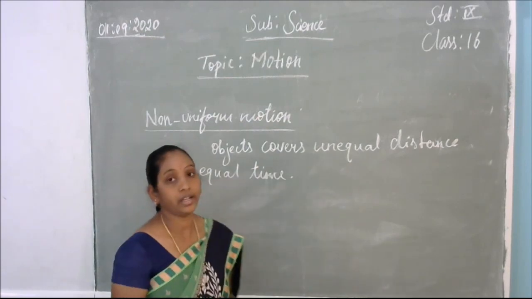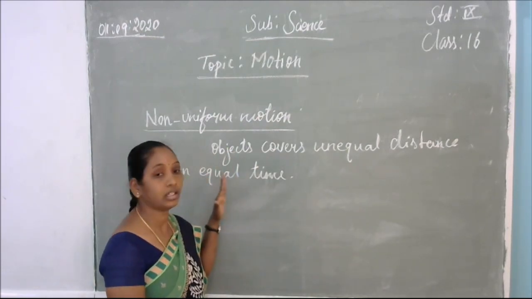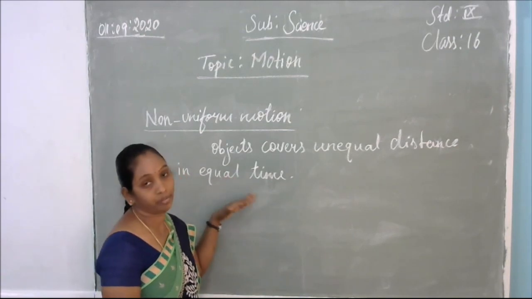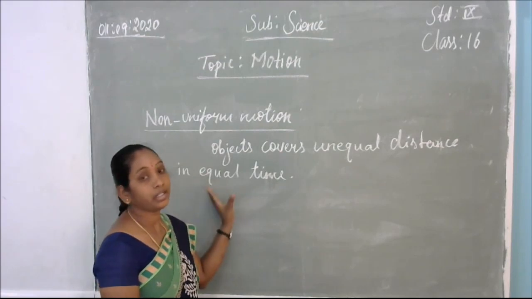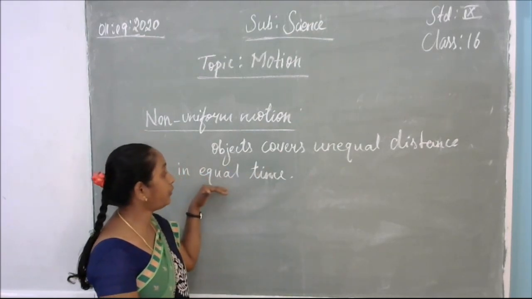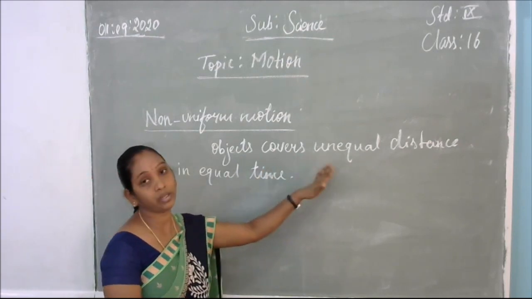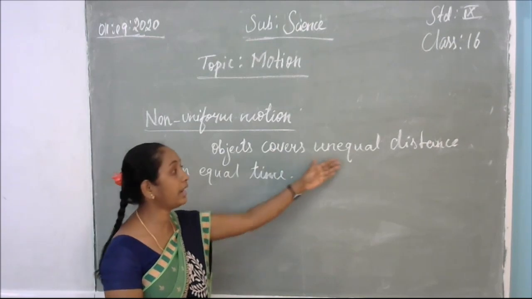See, on the roadside there are two vehicles that will be starting at the moment. Two bikes are going to start now. They are starting at the same time, but both of them are not following the same speed. They are following the timing, but the speed will be different. So they will cover different distances. So that is the unequal distance.